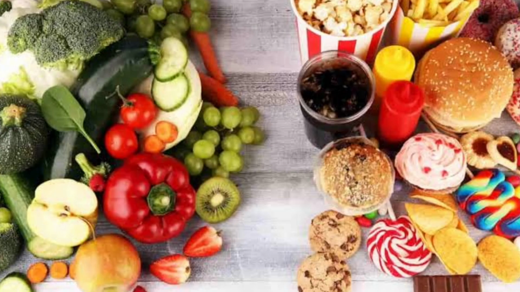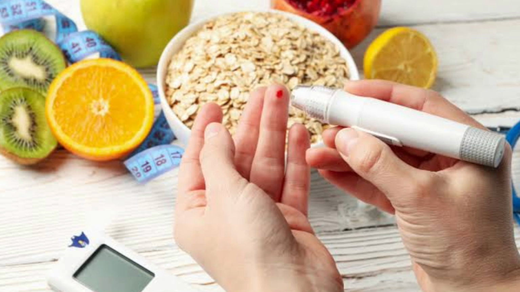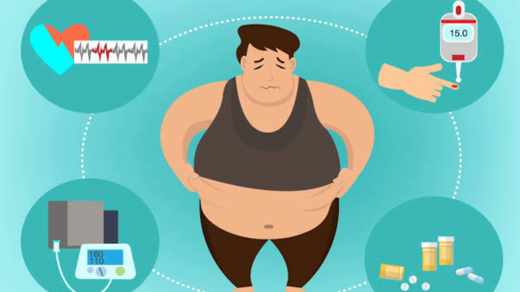1. Unhealthy dietary habits. High consumption of foods and beverages rich in sugars, fructose, refined carbohydrates, and unhealthy fats can contribute to the development of fatty liver disease. 2. Insulin resistance. Insulin resistance, a condition in which cells fail to respond to insulin properly, leads to increased production and accumulation of triglycerides in the liver. 3. Obesity.